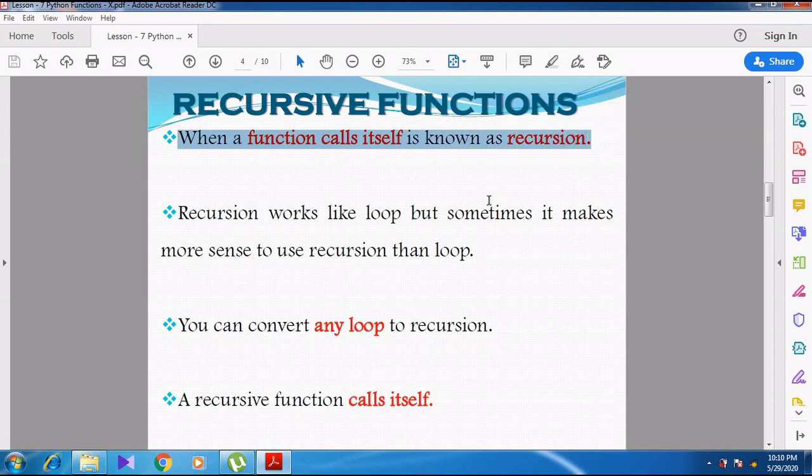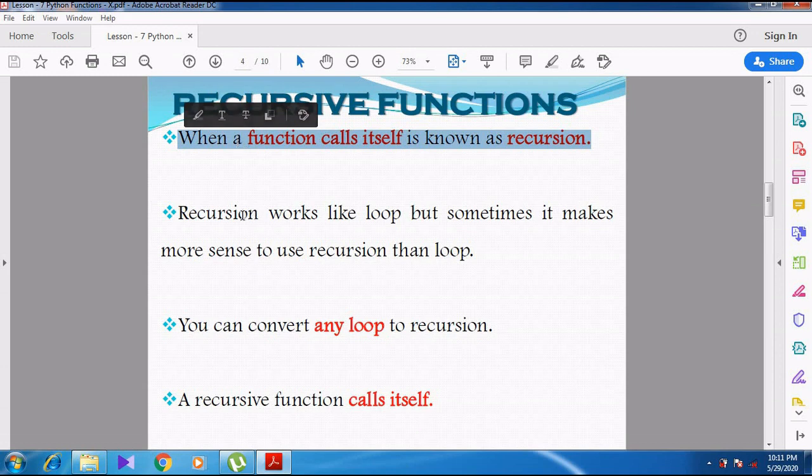Is there any difference between recursion and a loop? See, recursion is different from a loop. What is recursion? A function is calling itself. So, whenever we call the function, inside the function definition there will be a function call. That function will call the same function. So, that is what they are saying here: when a function calls itself, the same function is called by itself.